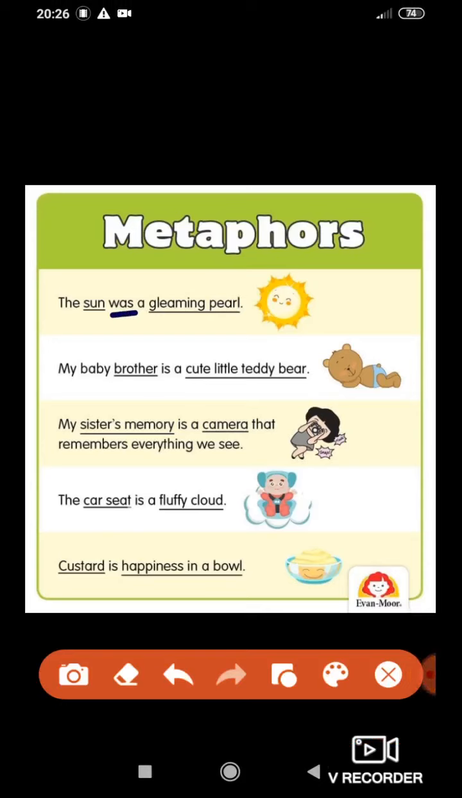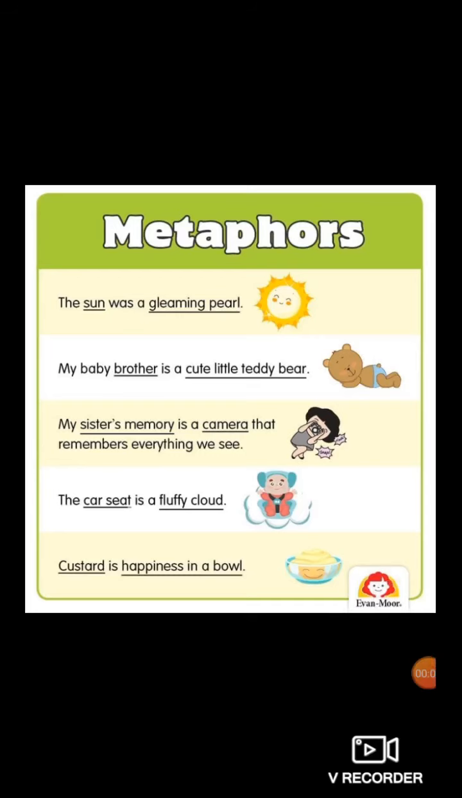Indirect comparison is done by not using the words like, as, and so. In metaphor, the connecting words are not used. Which are the connecting words? Like, as, and so. Next, my baby brother is a cute little teddy bear. Now students, let us see the second example. My baby brother is a cute little teddy bear.